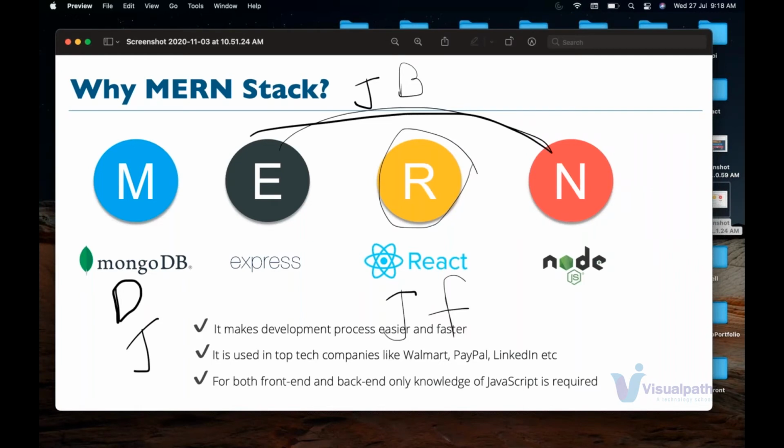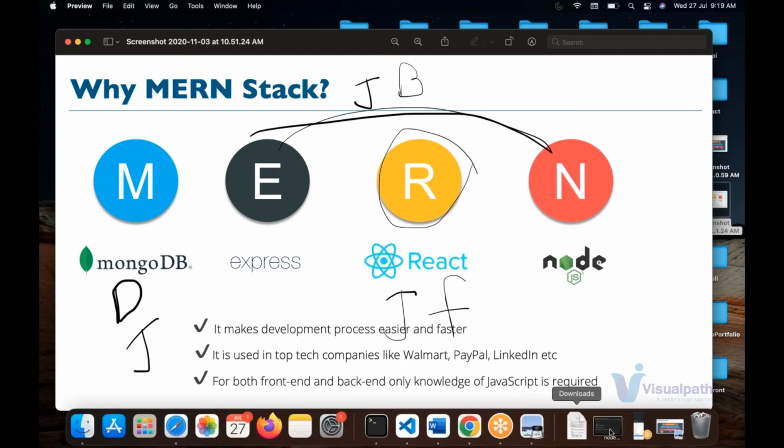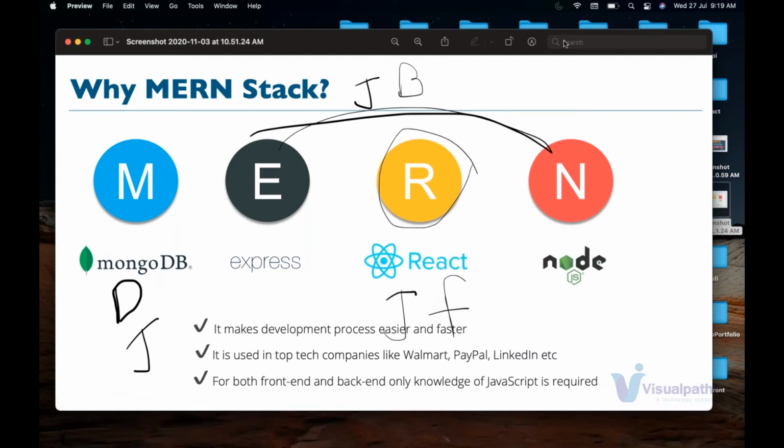But which one is the best one to go with? Guys, the best and most demanding thing in the market is your MERN stack. Why MERN stack? Guys, M stands for MongoDB, which is the database. Express and Node is the backend, and React is the front end. Now, MongoDB, which is the database, the best thing is that it is based on JavaScript. Then your Express and Node, which is the backend, is based on JavaScript. The React, which is the front end, is again based on JavaScript. So it's a MERN stack.